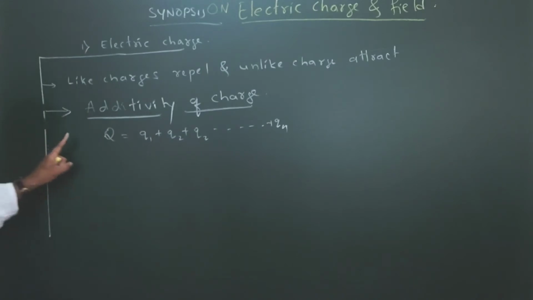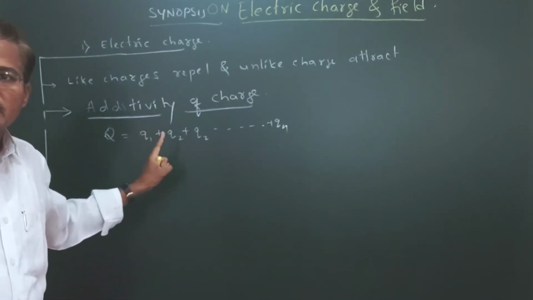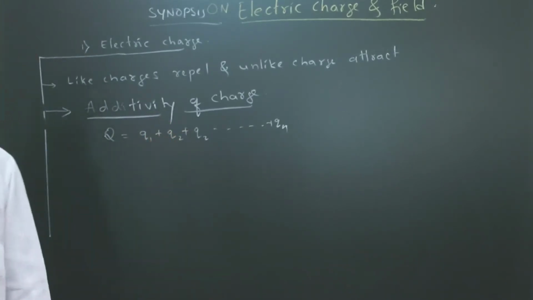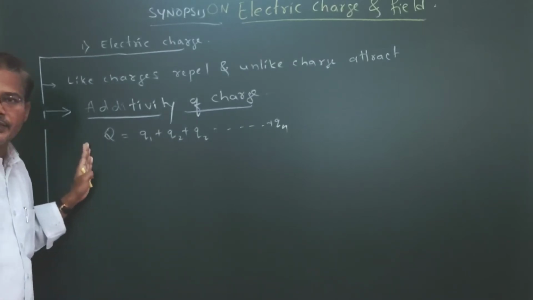So the total charge of a system equals the algebraic sum of the individual charges. This is what we call additivity.